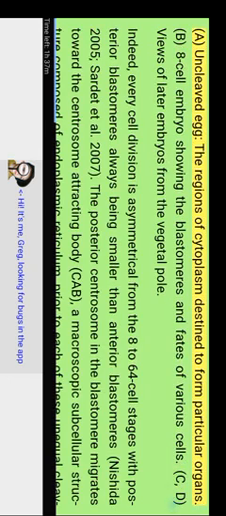A. Uncleaved egg. The regions of cytoplasm destined to form particular organs. B. 8-cell embryo showing the blastomeres and fates of various cells. C. Deep views of later embryos from the vegetal pole. Indeed, every cell division is asymmetrical from the 8 to 64 cell stages, with posterior blastomeres always being smaller than anterior blastomeres. Nishida 2005, Stolfi et al. 2007.